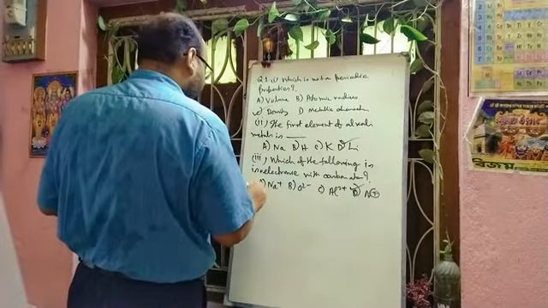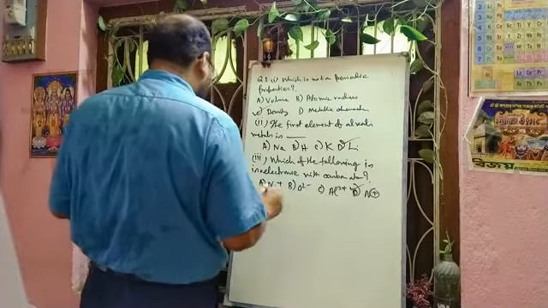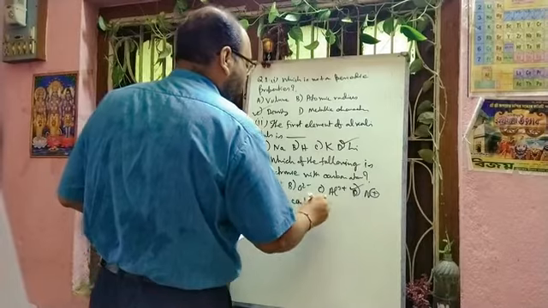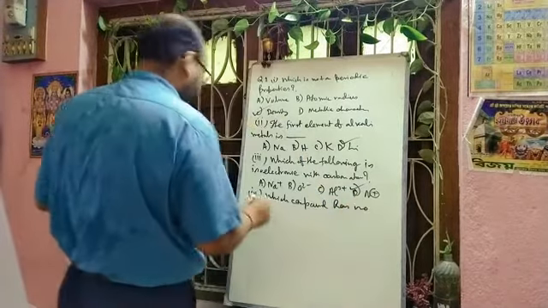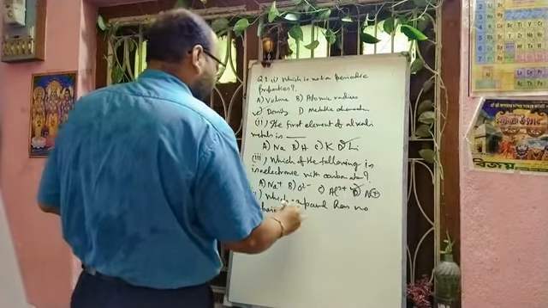Next, question number 4. Which compound has no lone pair of electrons?